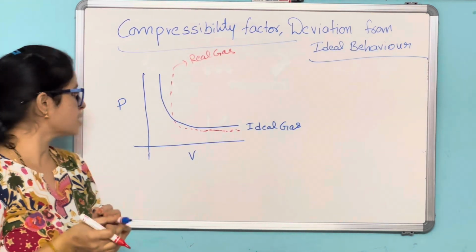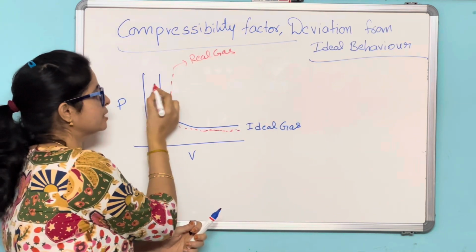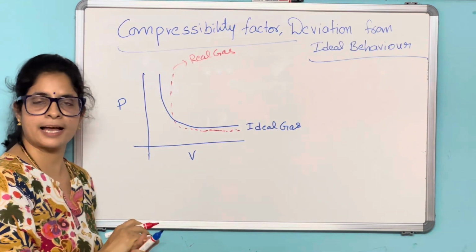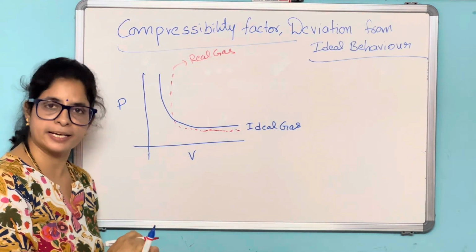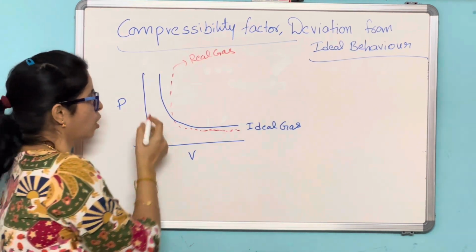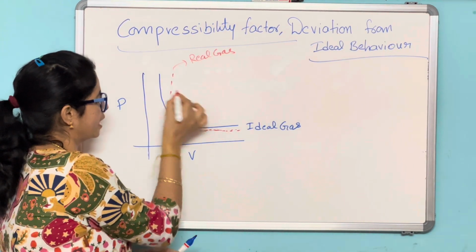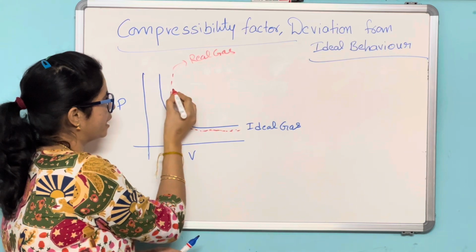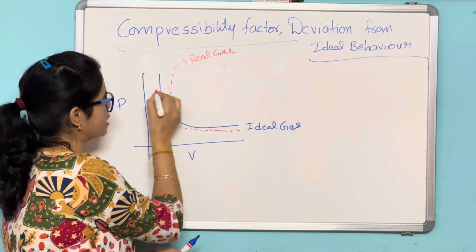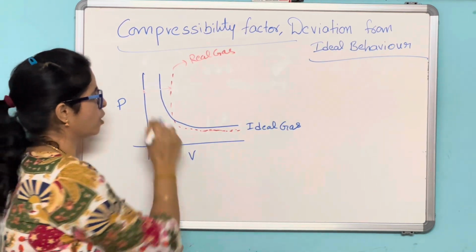Now if you observe, the real gas is deviated from the ideal behavior. So if you observe, deviated from the ideal behavior, there is an increase in the volume.